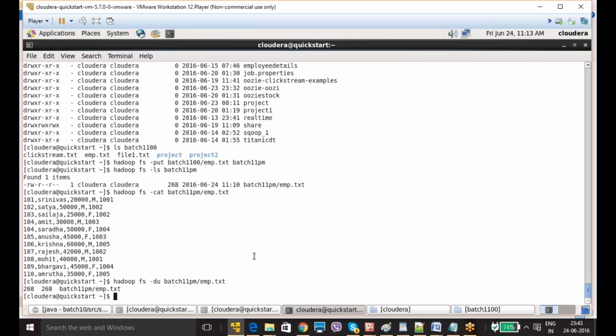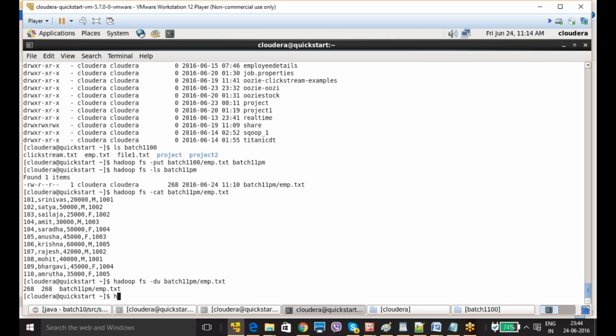Now you know how to copy the data from Linux to our Hadoop system. Now I am going to cut the file, that means move. Within the Linux system you need to give mv, where you give the source directory and file name and the destination directory, and it is moved into the destination directory. Whereas here it is different.